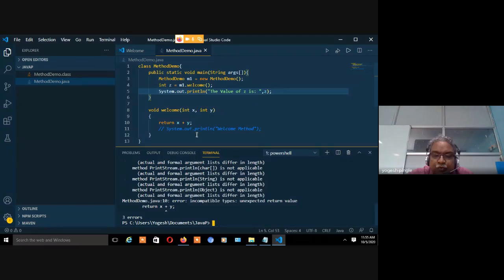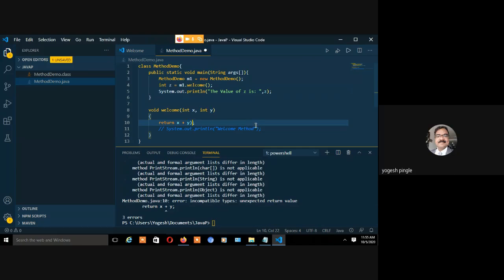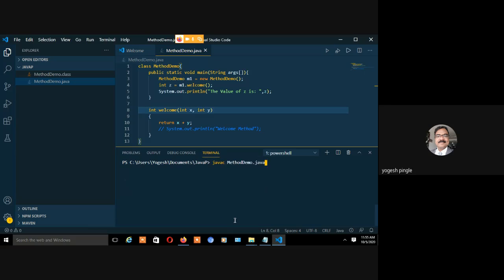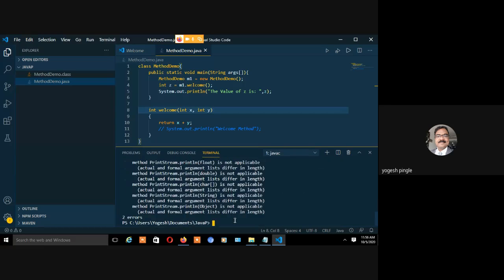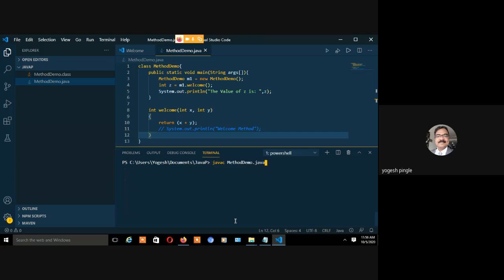There is some problem. Return x plus y. Oh, sorry. I think over here it should not be void. It should be int. Okay. Again, it should be put in the bracket because otherwise there will be a syntax error.